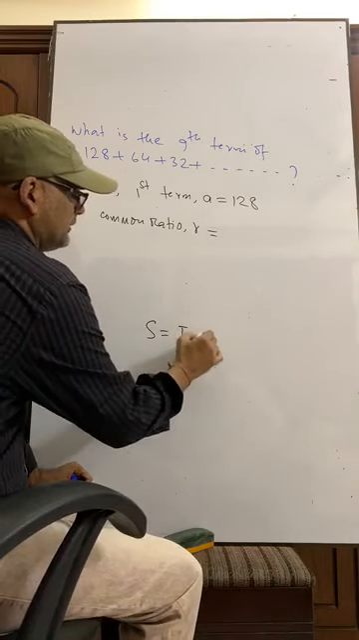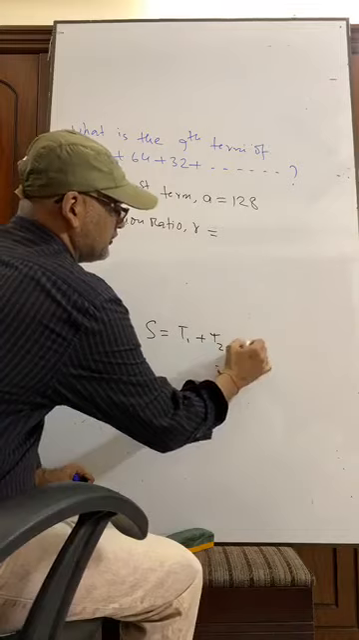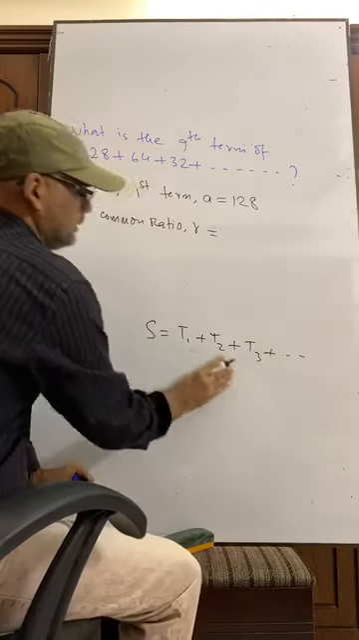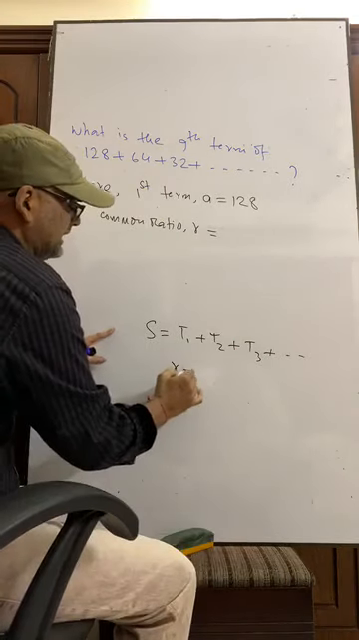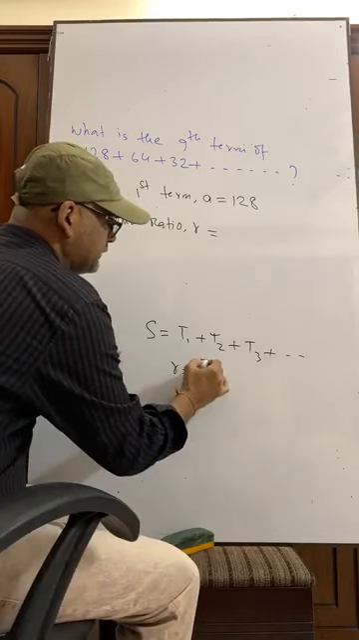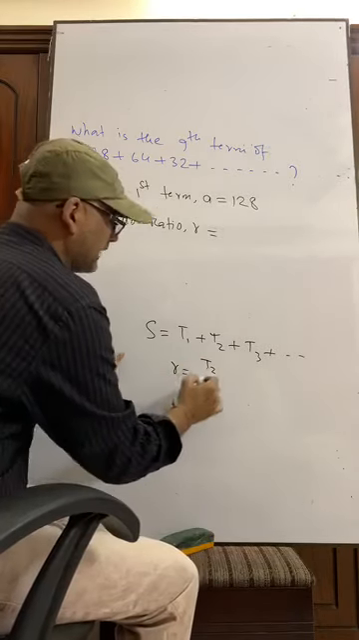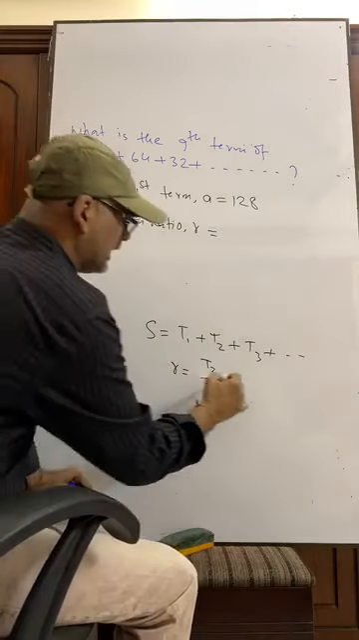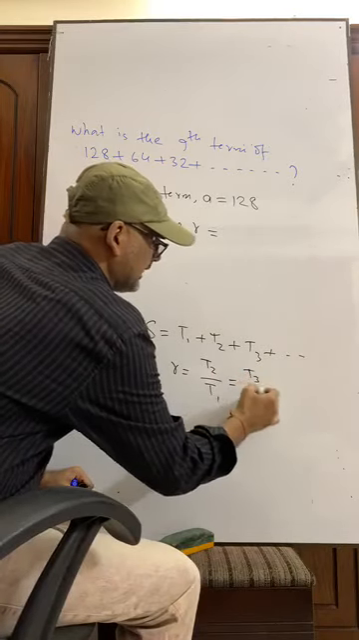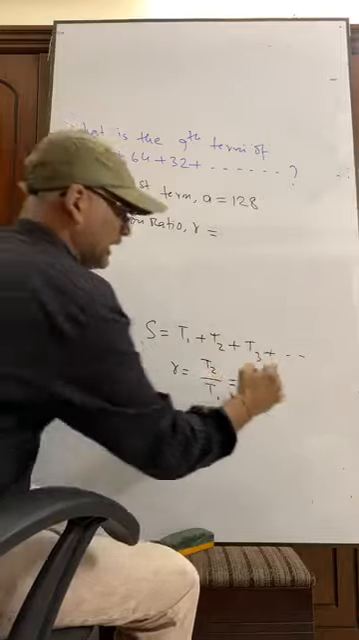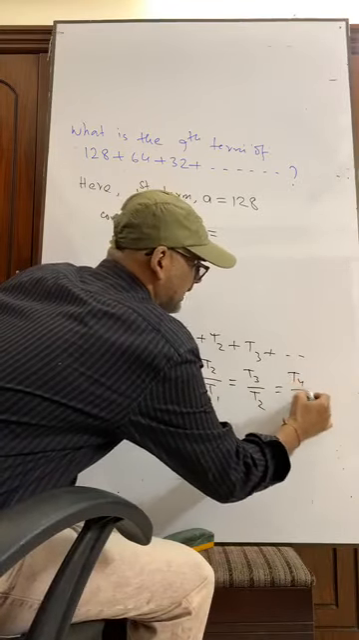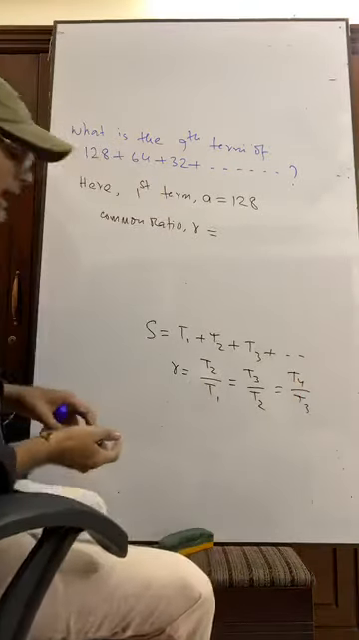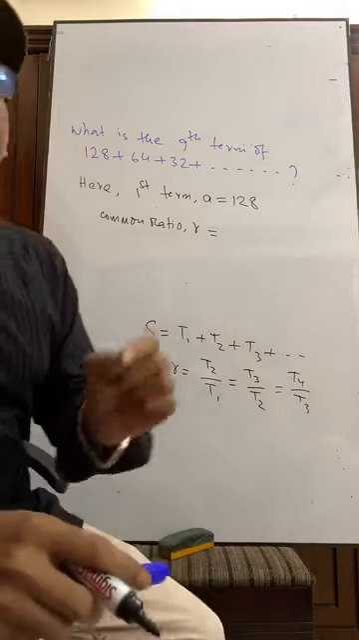this is T1, T2, this is T3, in this way. The common ratio R is equal to T2, that is second term by first term. Common ratio also will be equal to third term by second term, in this way. Fourth term by third term. Everywhere we will get the same ratio.